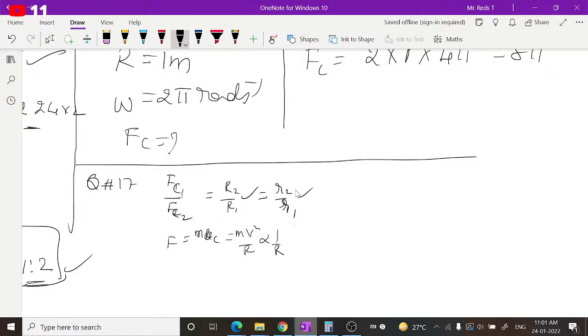If angular speed is given, then it changes in angular terms. You may ask, sir, force may depend on the radius in only one way, right? You may ask. Depending on other variables also, we have to be careful.